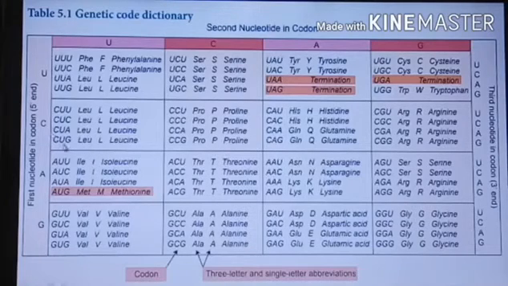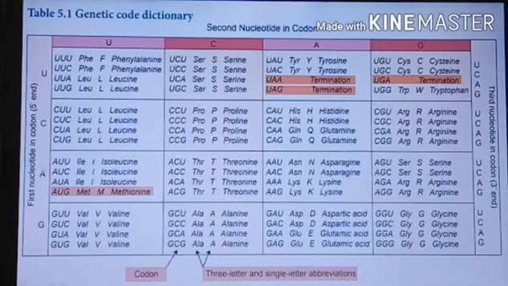Okay, the same thing always is going on in that way. So that is the third row, A, first class U. A, U, that is isoleucine.